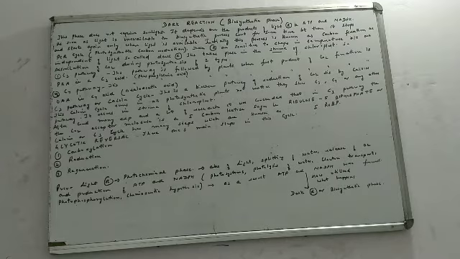Number 3, in this process fixation of carbon dioxide takes place, and this assimilation of carbon dioxide is of 2 types, the C3 pathway and the C4 pathway. The C3 pathway is followed by plants where the first product after fixation of carbon dioxide is PGA, phosphoglyceric acid, and C4 is the pathway in which the first product is OAA, oxaloacetic acid. That is all you need to remember.